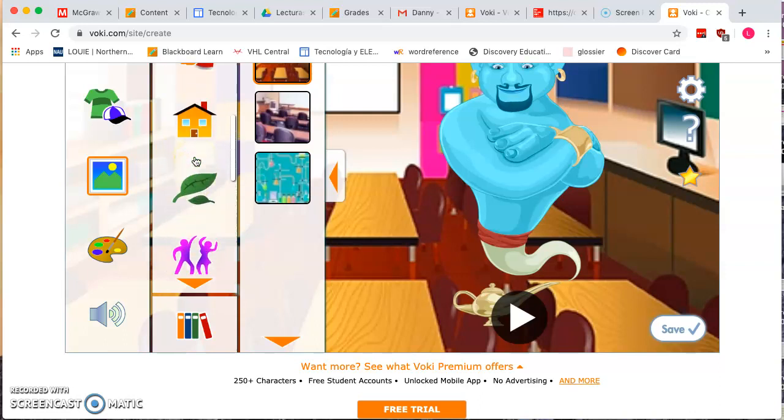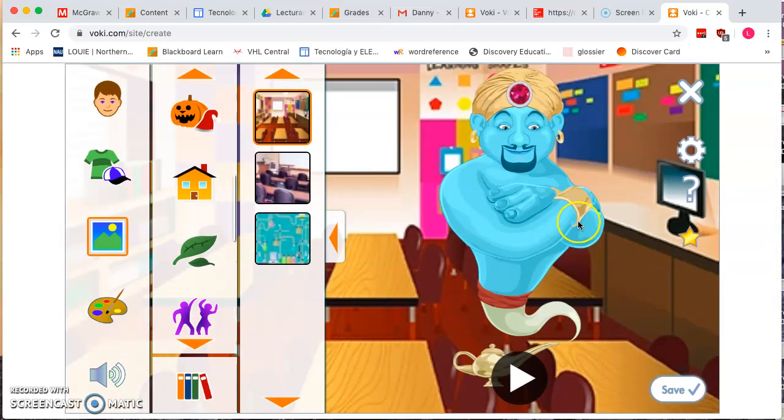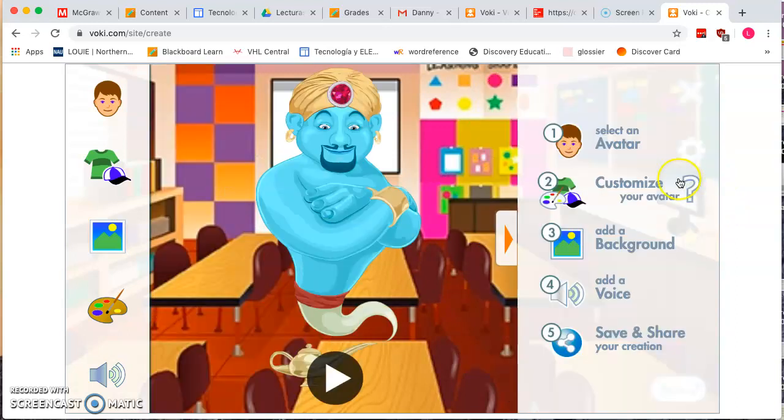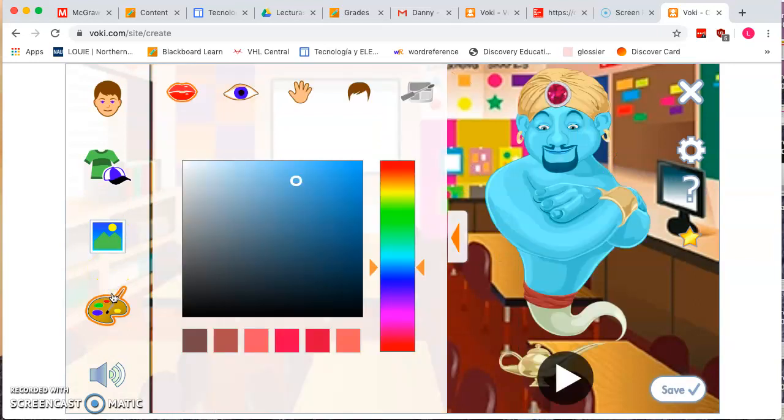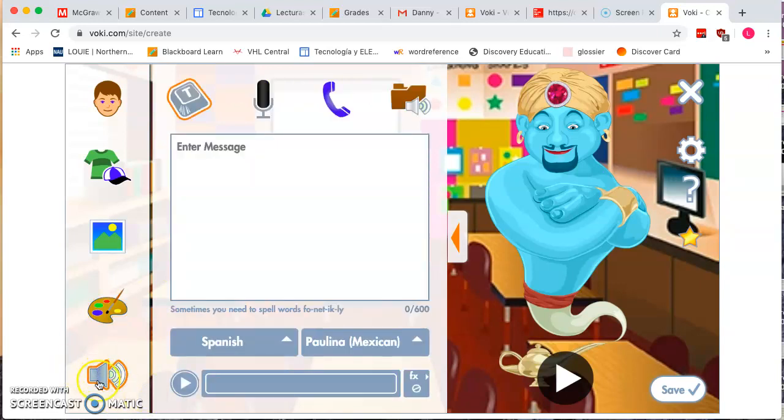If you want more help on how to personalize your avatar, you can click the question mark on the right side and it can walk you through how to customize it. After you've selected the one you want, this is the one I want, but with red lips.